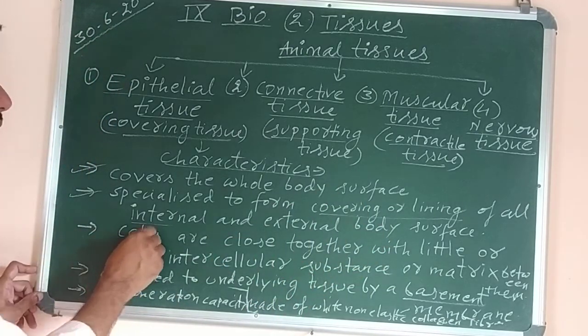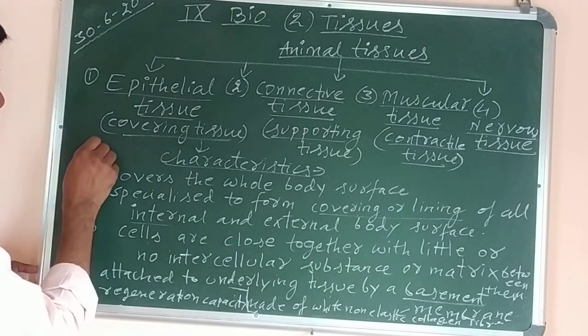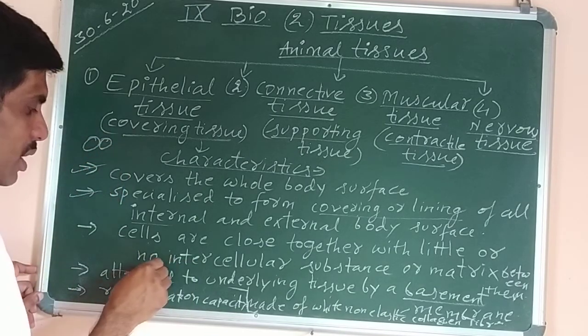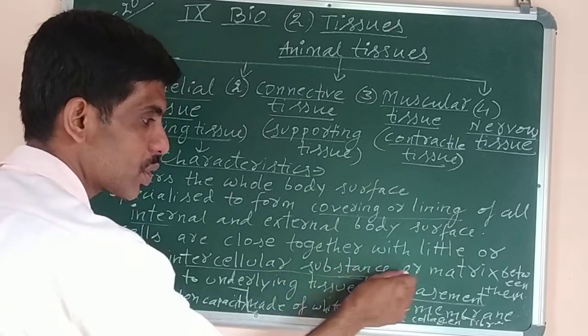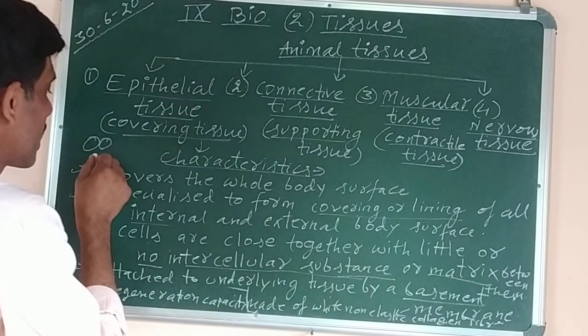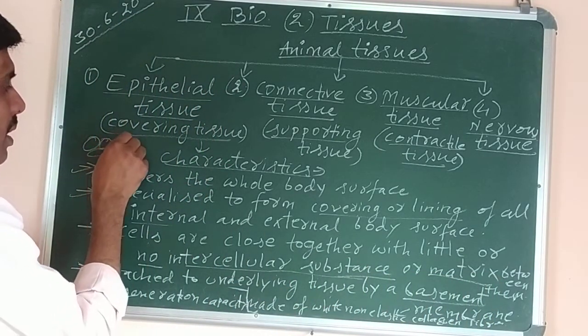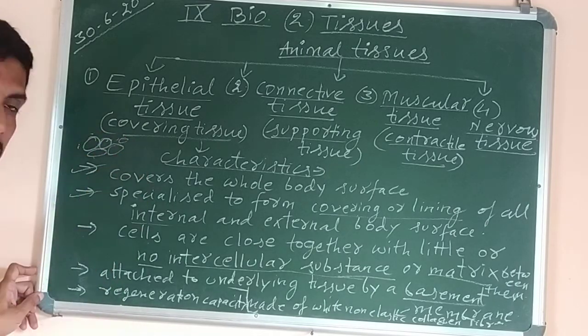The cells which make this tissue are very close to each other and there is no intercellular substance. The intercellular substance is called matrix. So there may not be any gap between them. The substance or the matrix may not be present between them.